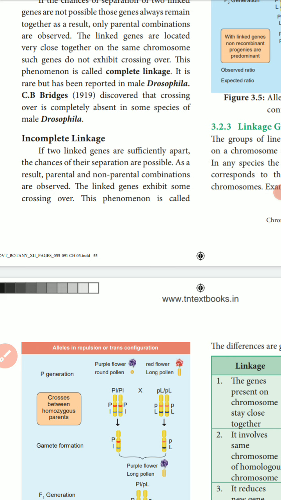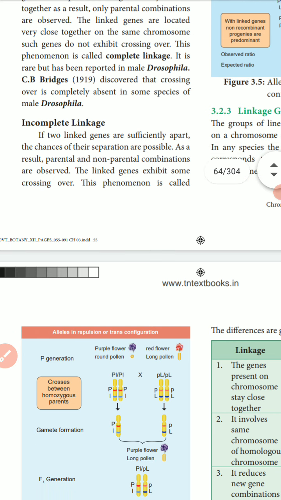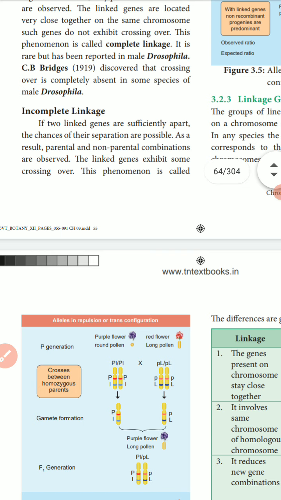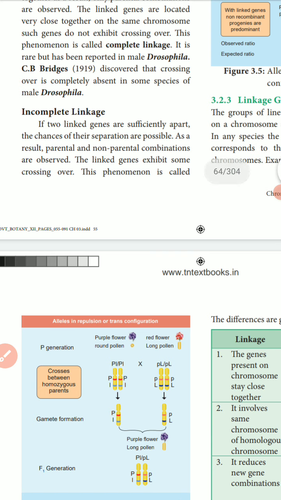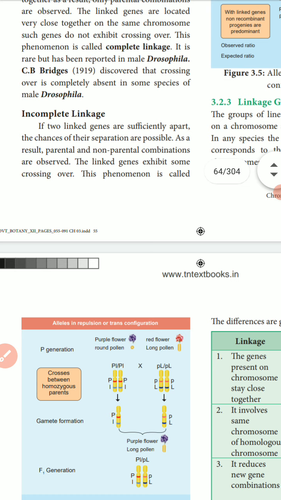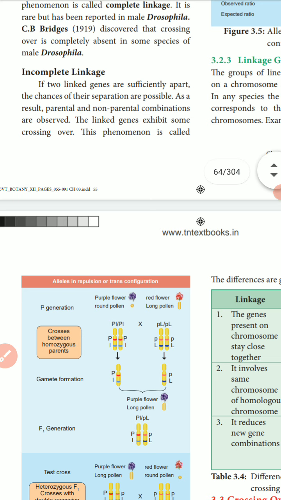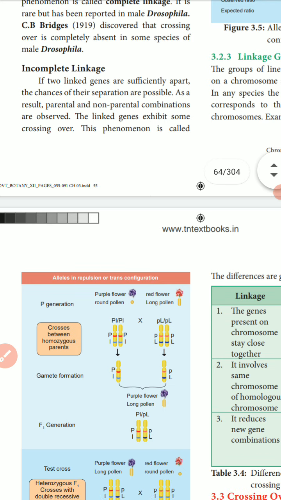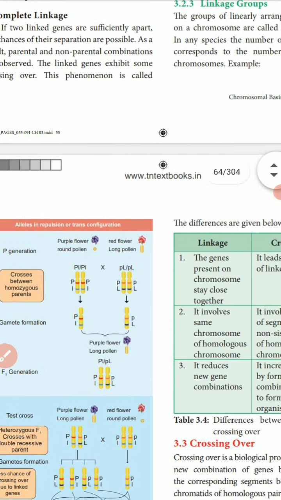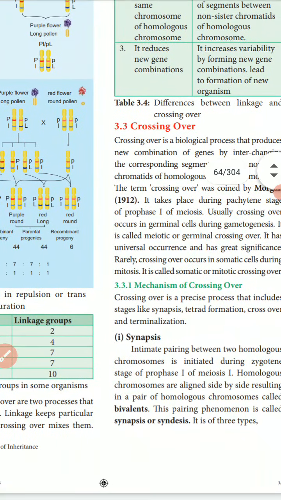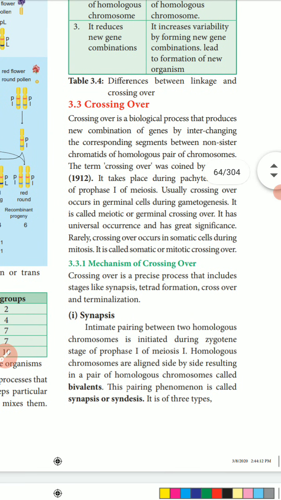C.B. Bridges in 1919 discovered that crossing over is completely absent in the male of Drosophila. That is complete linkage. I already told you about crossing over. As named by Morgan in 1912, it takes place during a stage in meiosis. Usually crossing over occurs in germinal cells, and it is universal and has great significance.